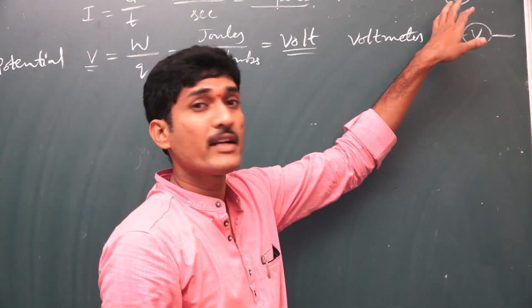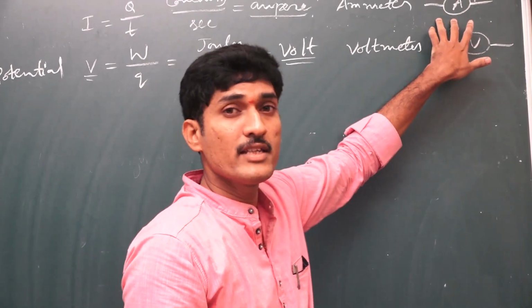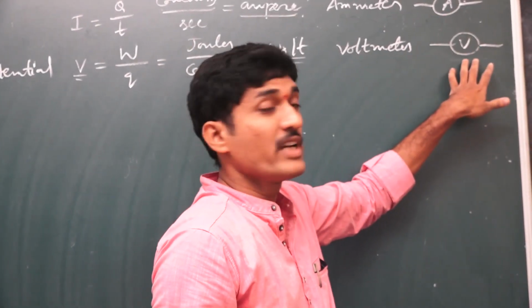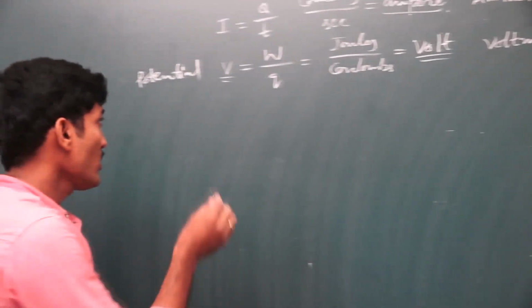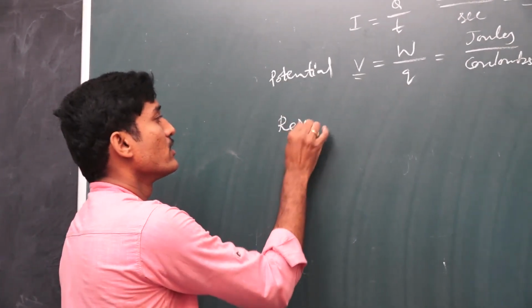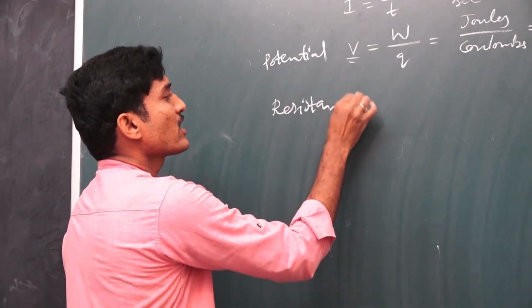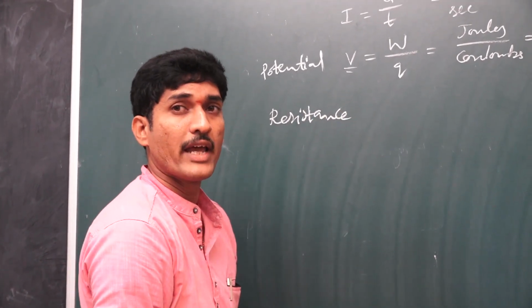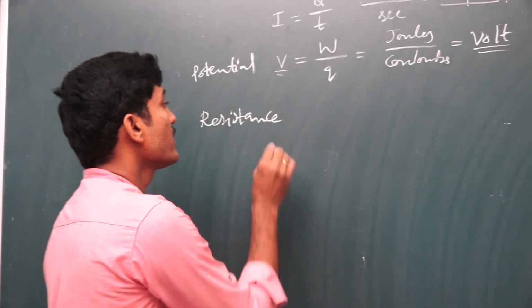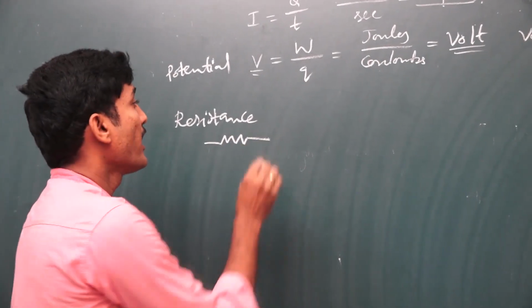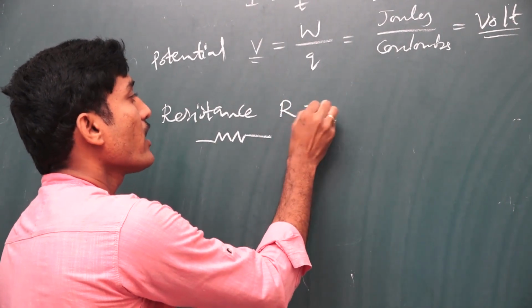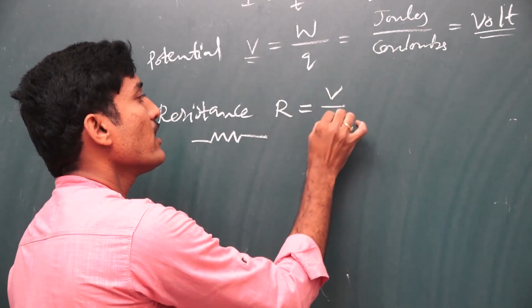Always keep in mind that the ammeter should be connected in series combination and the voltmeter should be connected in parallel combination. Right. Next important concept is resistance. Here the resistance is nothing but the opposition to the flow of electrons or the flow of charge. Here the resistance is indicated like this zigzag symbol, and resistance is indicated with the letter R, and R is the ratio of voltage and the current.